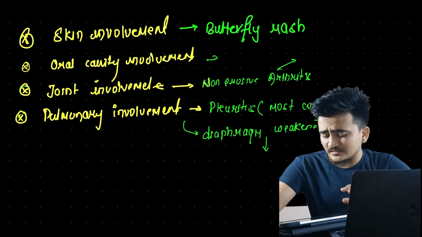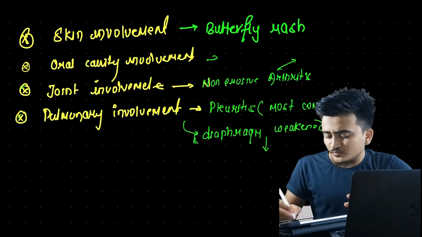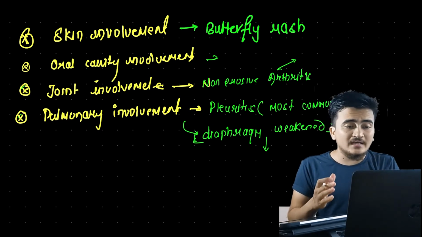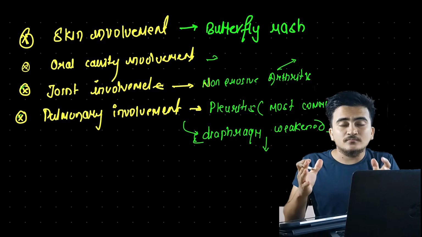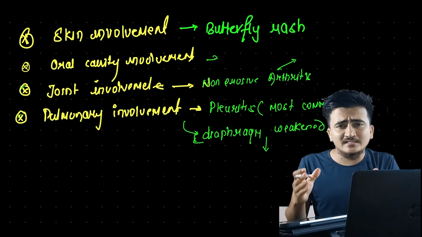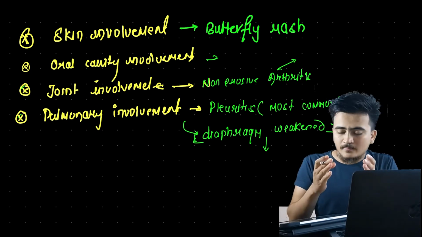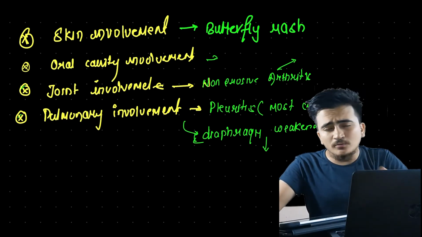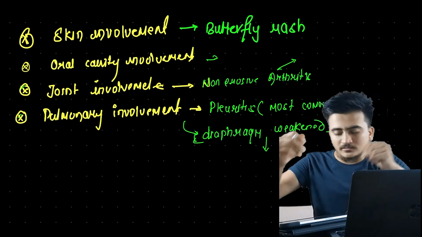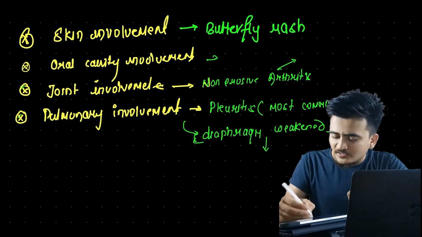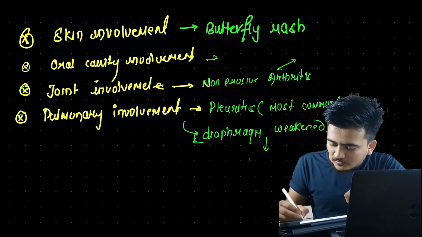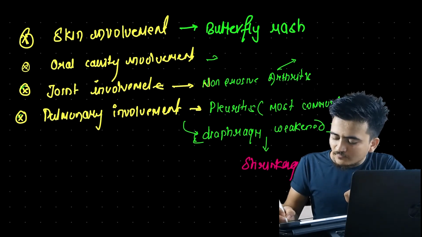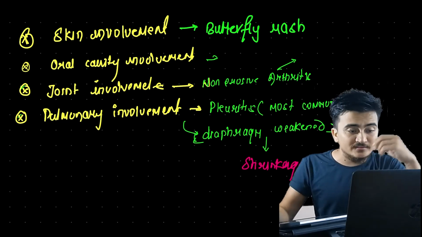This weakened diaphragm will not allow lungs to expand to their full extent, and when the lungs don't expand to their full extent, this will eventually cause shrinkage of lungs.